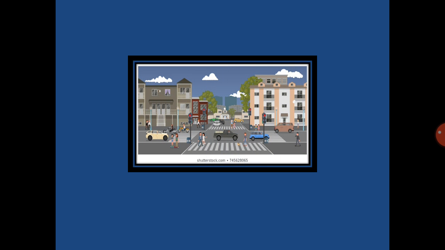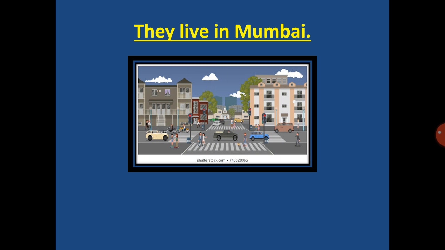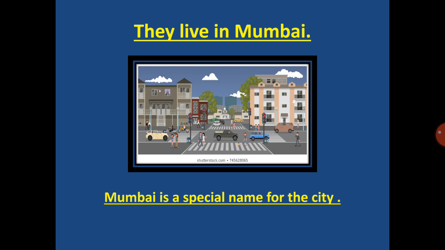Now see the next picture. It is a picture of a city. They live in Mumbai. Now you can see here the name of the city is Mumbai. So here Mumbai is a special name for the city.